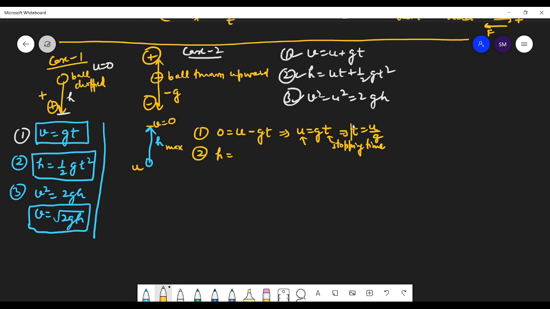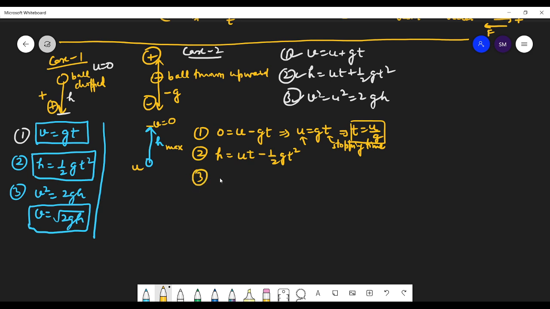The ball will stop in time t after attaining the maximum height. Got it, clear? And what will be the height, students? Height is ut minus half gt square.